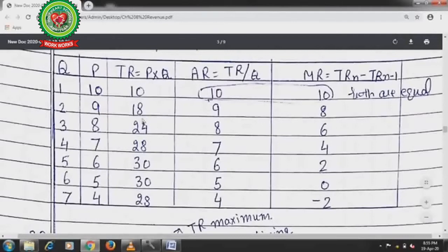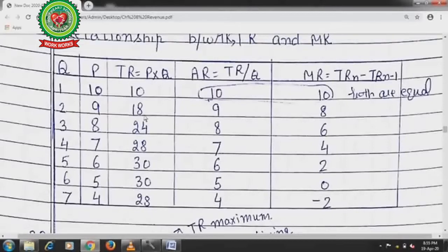Average revenue is 18 divided by the quantity produced, which equals 9. As you can see, the price remains the same as the average revenue, in both columns. Now how can we calculate marginal revenue? Total revenue of the second unit, 18 minus 10, will give you 8.